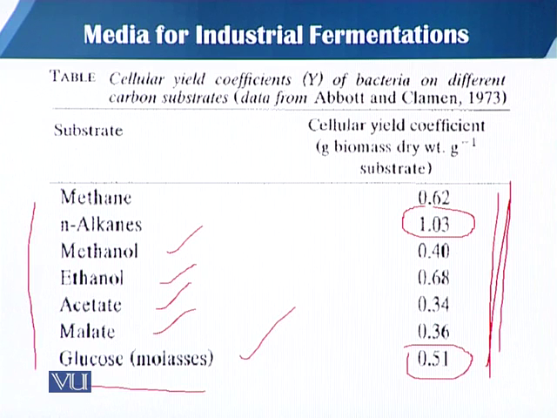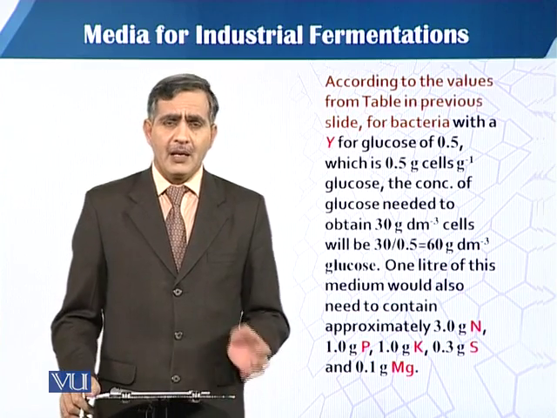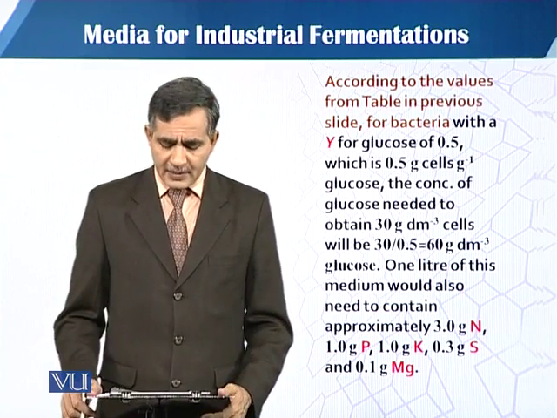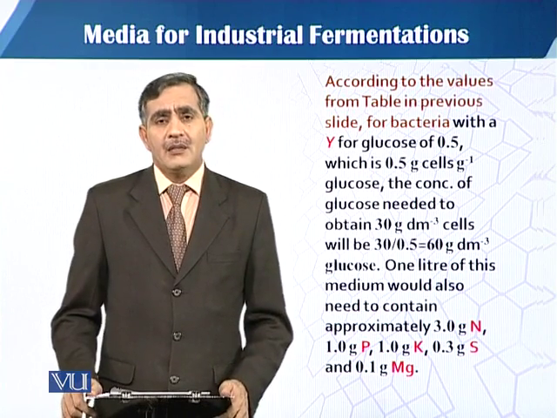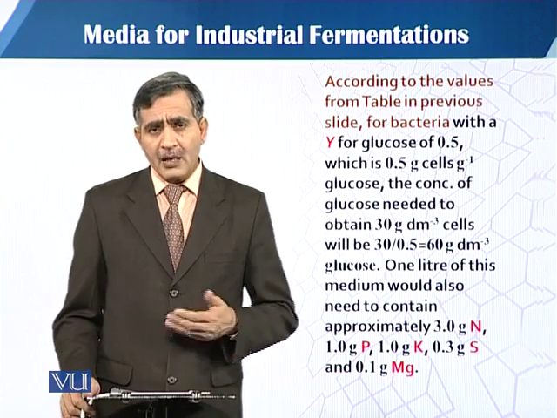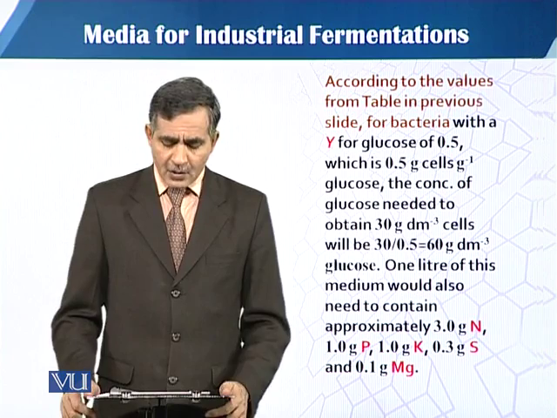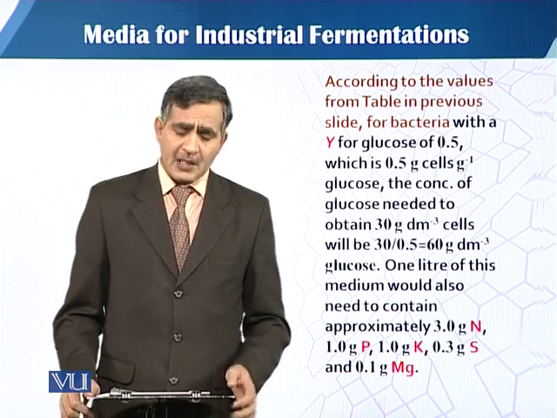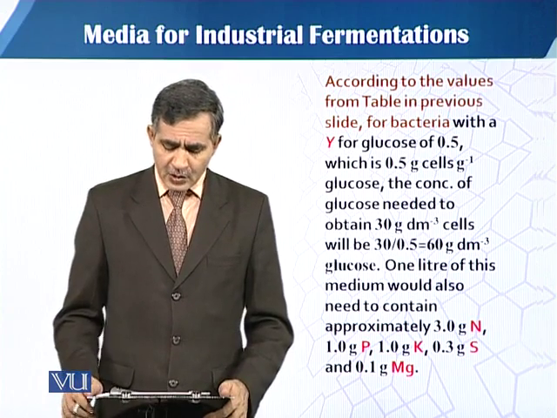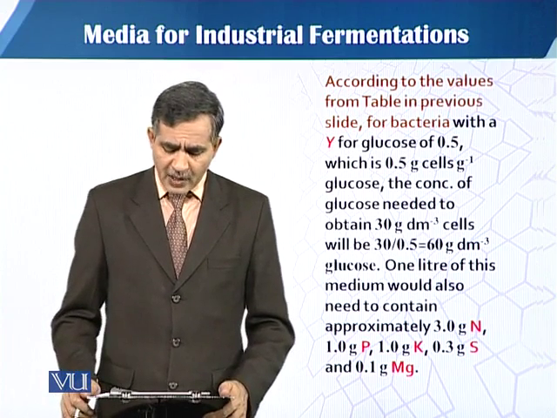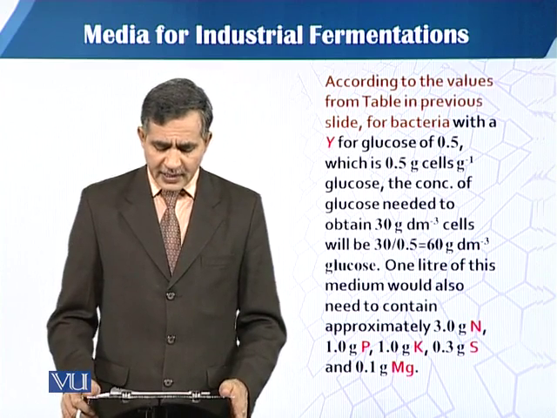According to the values from the table in the previous slide, the cellular yield coefficient for glucose is 0.5. So if we calculate by this equation, with a cellular yield coefficient of 0.5, we produce 0.5 gram of cells per gram of glucose utilized.